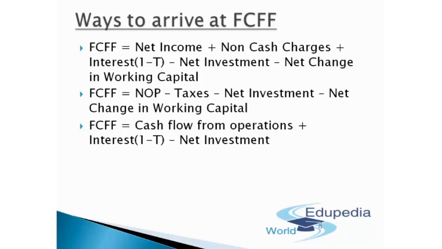So now you can get an idea as to why the net change in working capital has not been subtracted from this, because it has already been accounted for in this. Also, depreciation has already been excluded while calculating this. Okay, so taxes are already taken care of in this. So we'll be adding only interest over here and subtracting the net investment while going along together with the cash flow from operations. So that's how we'll be able to calculate and obtain the figure for free cash flows for the firm. Okay guys, perfect.